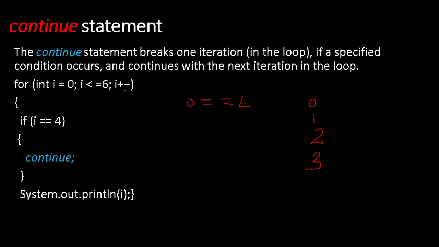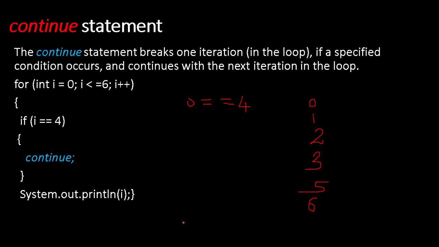So what is the next iteration? i plus plus. As usual the loop will run now. It becomes 5. 5 less than or equal to 6. Yes. 5 is equal to 4? This is false, so this won't be executed. This will execute, that means 5 will be printed. Now i plus plus, this becomes 6. 6 less than or equal to 6. Yes. Coming over here, 6 is equal to 4? Condition again false. Continue won't be executed. 6 will be printed. Now i plus plus, this becomes 7. 7 less than or equal to 6? Condition false. Loop will be terminated.